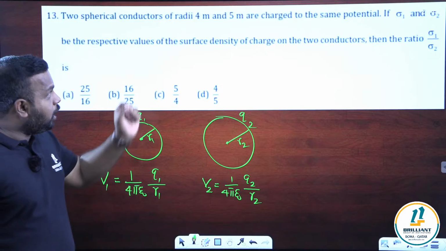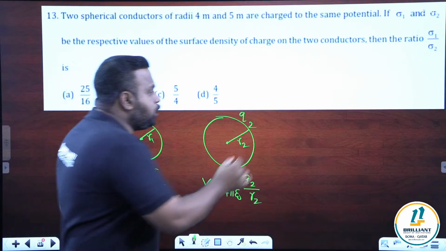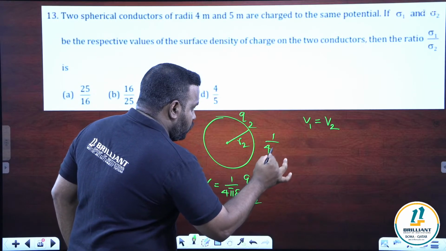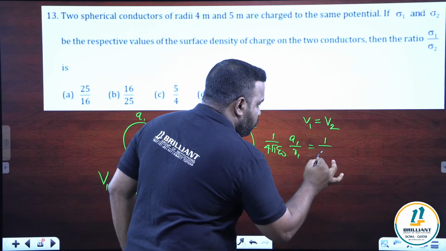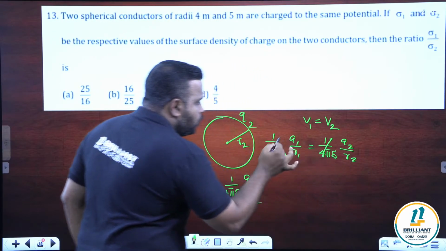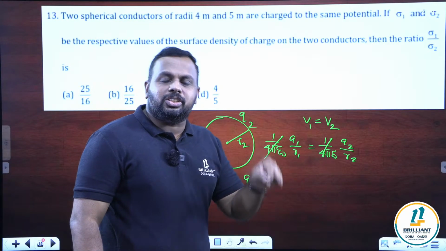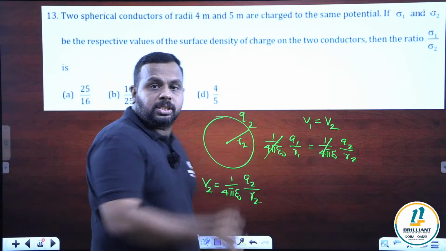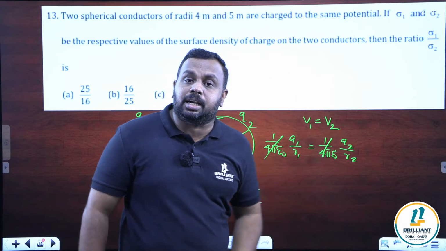Now in the question it is given that the potentials are the same, which means V1 is equal to V2. Equate V1 and V2. 1 by 4 pi epsilon naught Q1 by R1 is equal to 1 by 4 pi epsilon naught Q2 by R2. You can see that this 1 by 4 pi epsilon naught cancels on both sides. It's common. Q1 by R1 is equal to Q2 by R2. Q1 is the charge on the first sphere, Q2 is the charge on the second sphere. In the question, did they give the charge? No. But charge density is given. What is charge density? Charge per unit area.